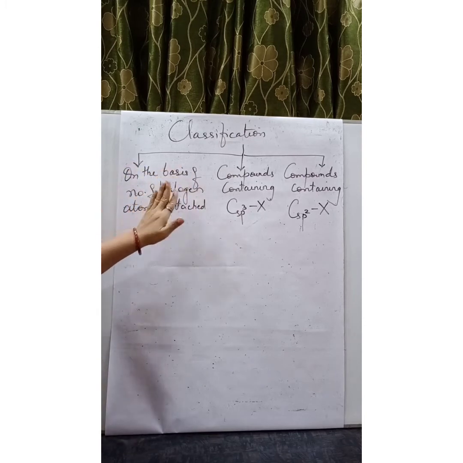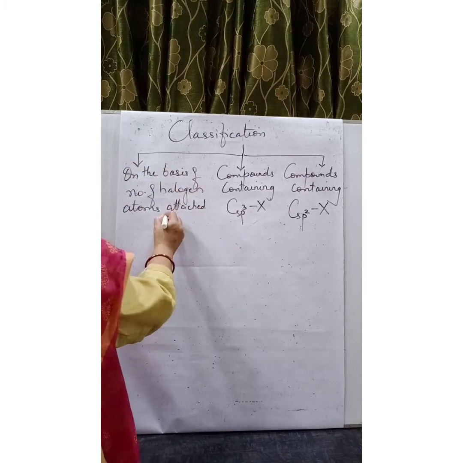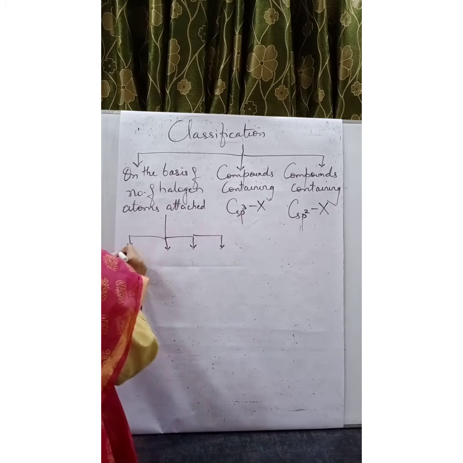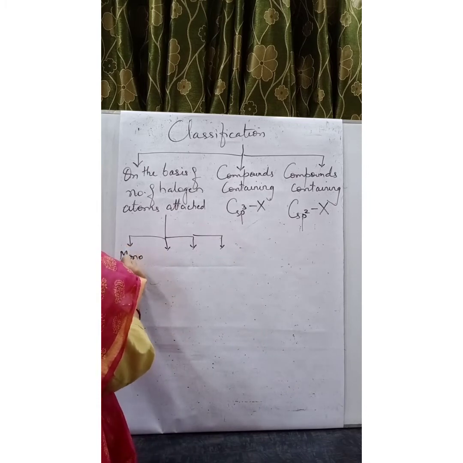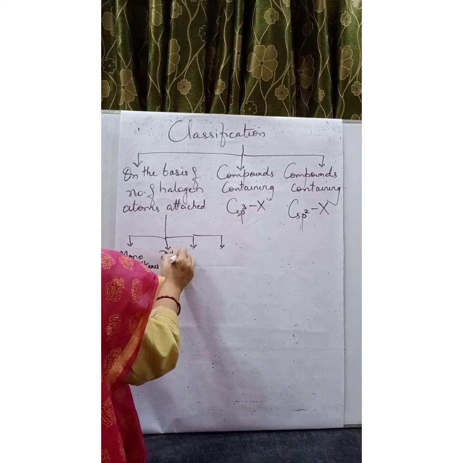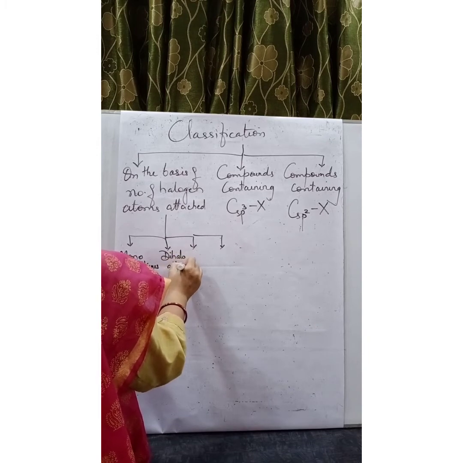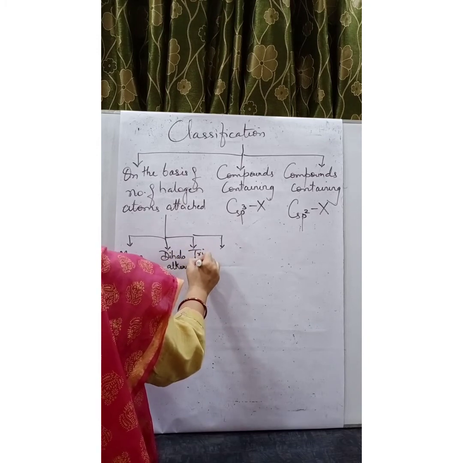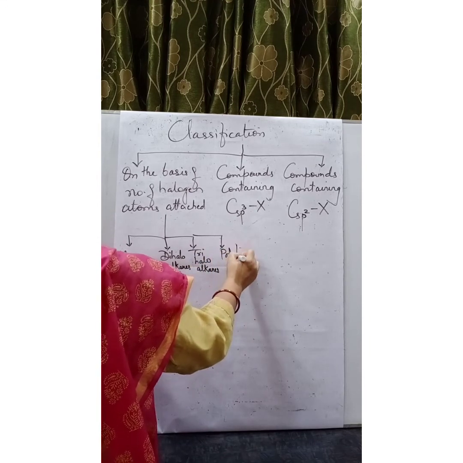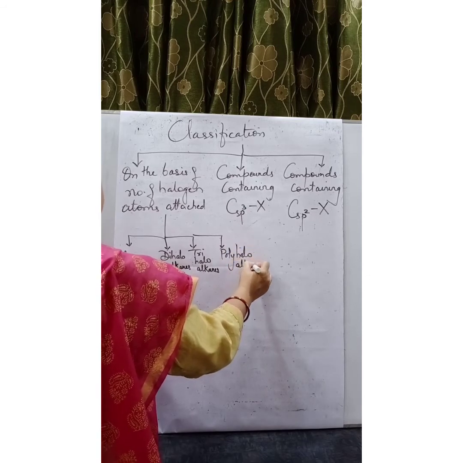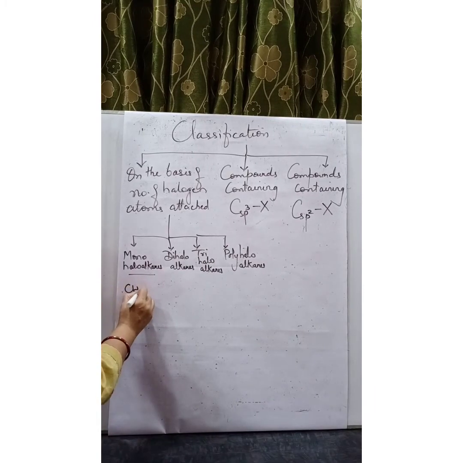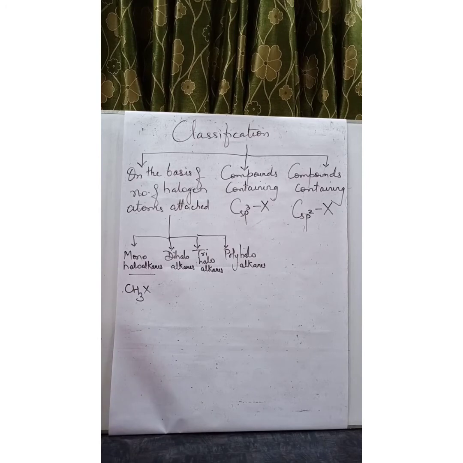Firstly, on the basis of the number of halogen atoms attached, we have four types of haloalkanes: mono haloalkanes, di haloalkanes, tri haloalkanes and polyhaloalkanes. Mono means there is presence of a single halogen atom. For example, CH3X, where only one halogen is present.